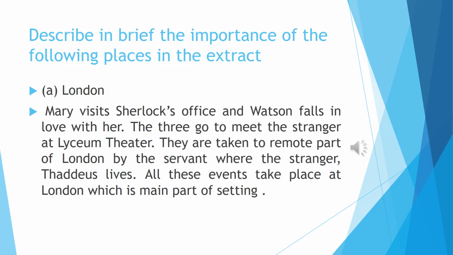Now we move on to describe in brief the importance of the following places in the extract. The first is London. Mary visits Sherlock's office and Watson falls in love with her. The three go to meet the stranger at the Lyceum Theatre. They are taken to a remote part of London, where the stranger Thaddeus lives. All these events take place in London, so it is the main part of the setting.